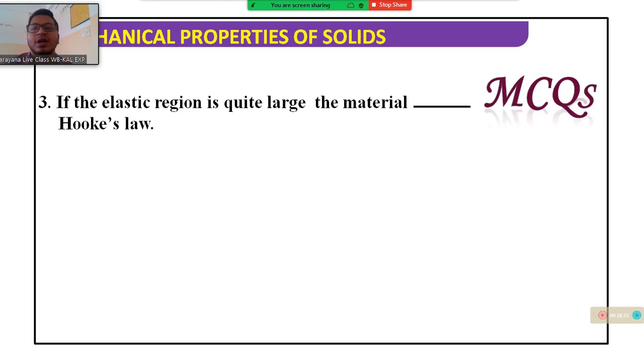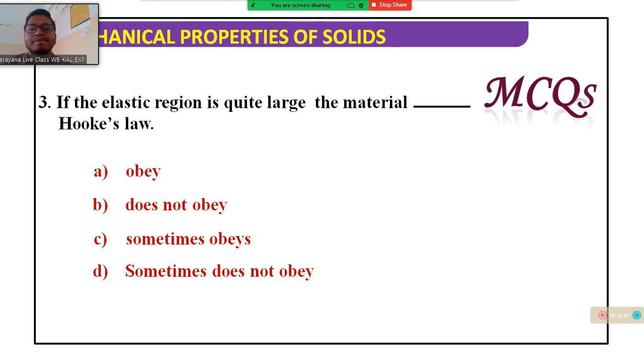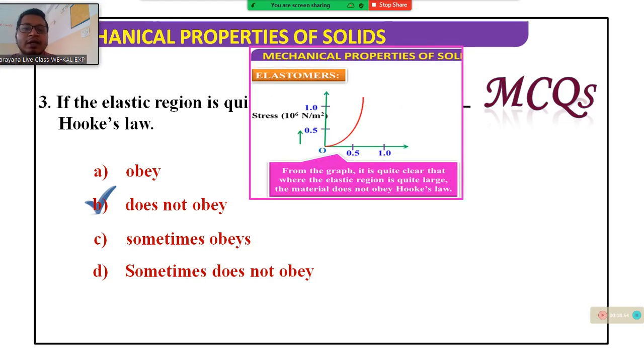Next, if the elastic region is quite large, the material does not obey Hooke's law. This is not the graph of Hooke's law. This is the graph of an elastomer, where the stress is large.